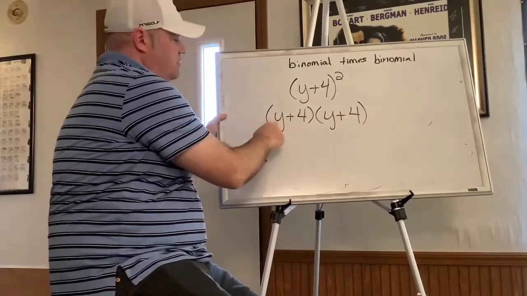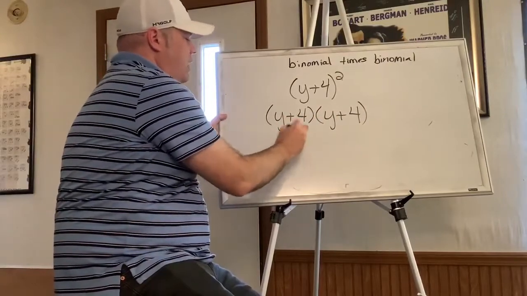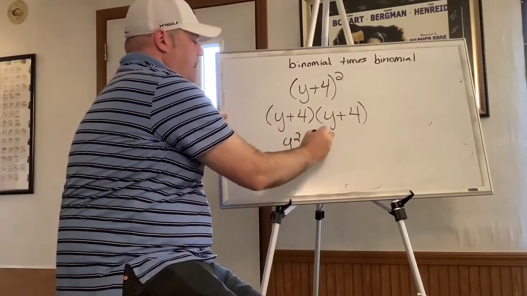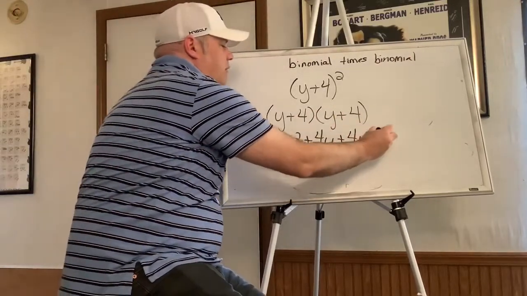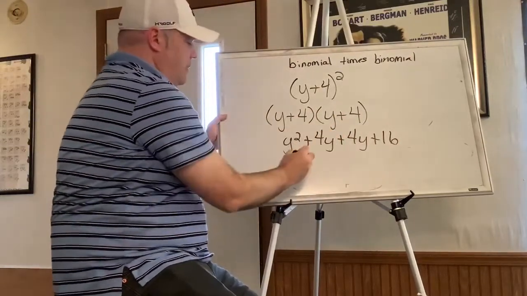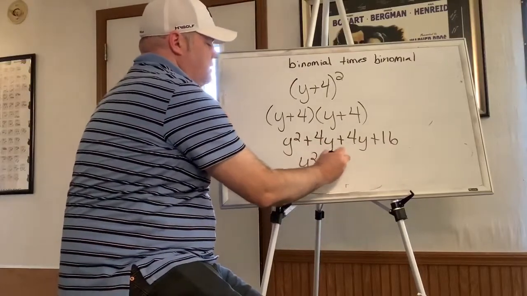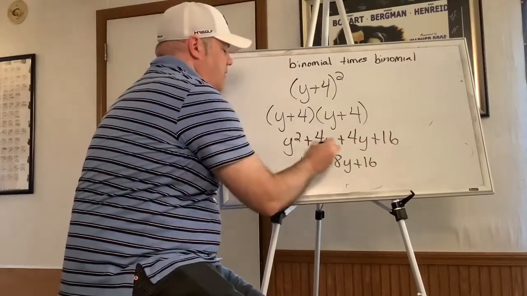Okay, now I'm going to distribute the y. So y times y, y times 4, then 4 times y, then 4 times 4. Okay, then I can combine these two middle y's to 8y, and that's where I'm done.